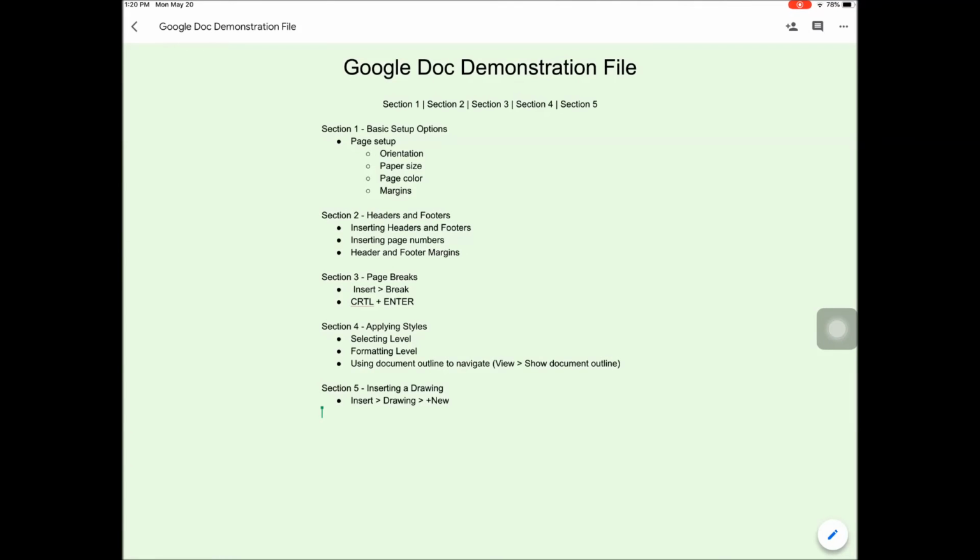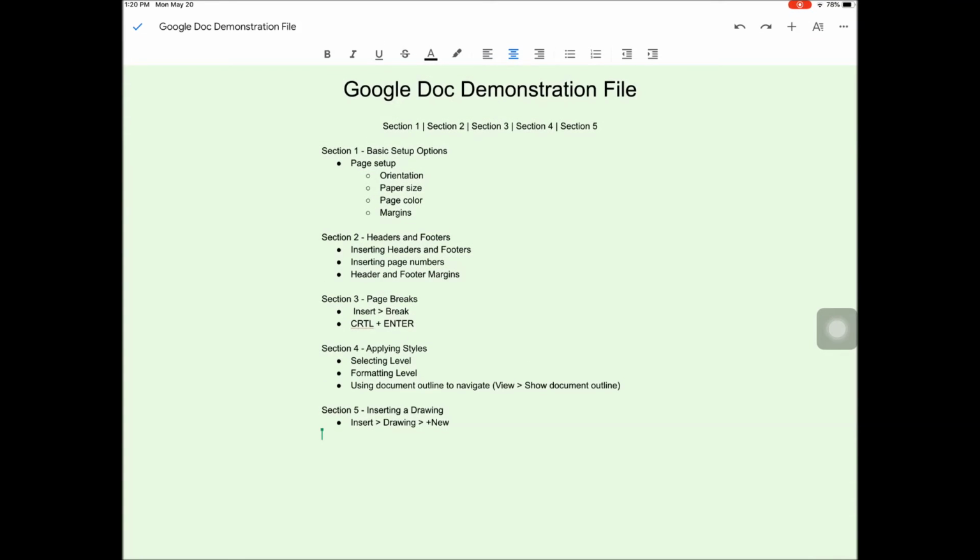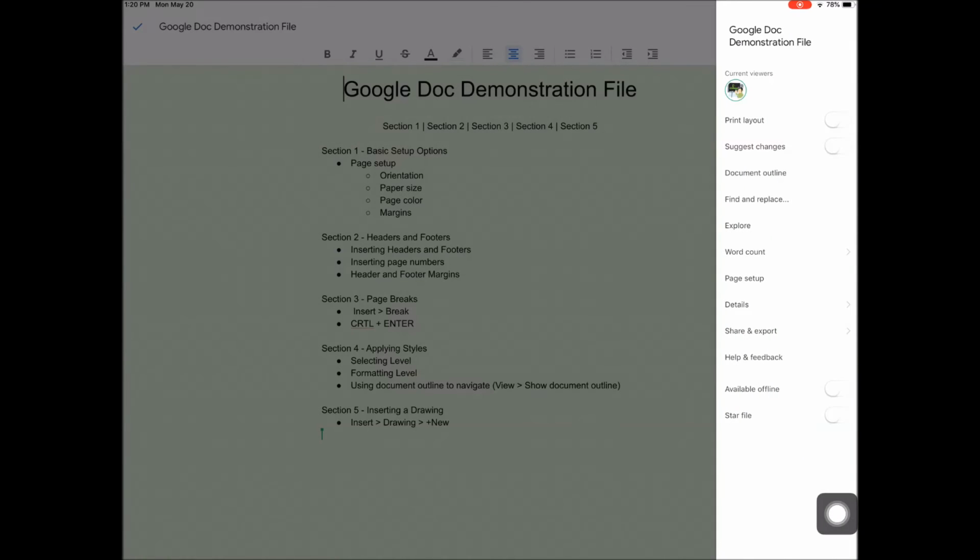So here I have the same document on my iPad, and you can see that it's still in that same landscape orientation, and the background is still green. I'm going to have to make sure I'm in the editing mode. So I touch the little pencil down there, and then I come up to the upper right-hand corner and click on the three little dots right there. On the three little dots, I'm going to select Page Setup.